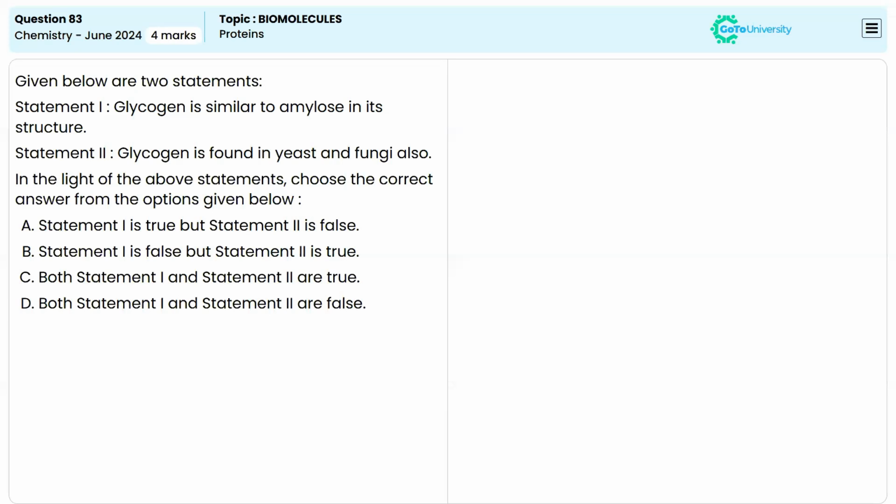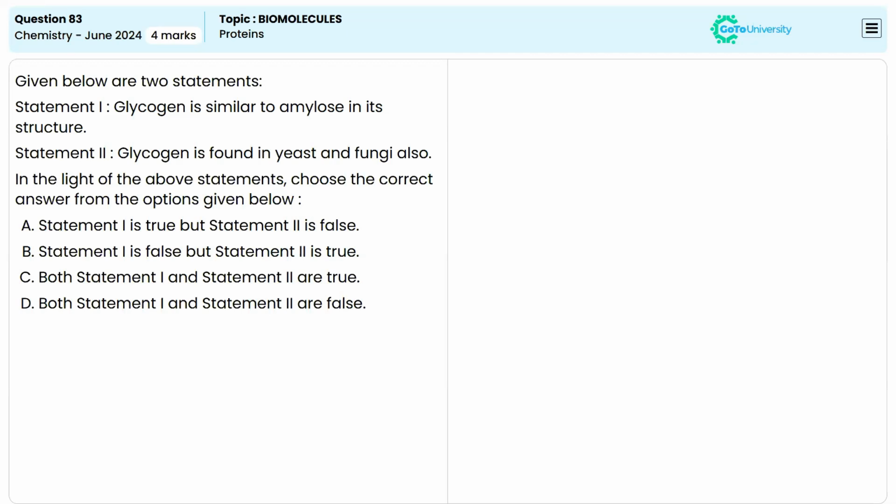Okay. So let us go through the first question. Here we have two statements. The first one is, glycogen is similar to amylose in its structure. And statement two is, glycogen is found in yeast and fungi as well. Based on these statements, we have to find out the correct answer.